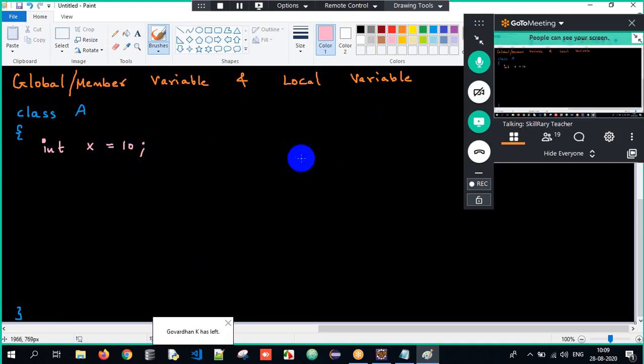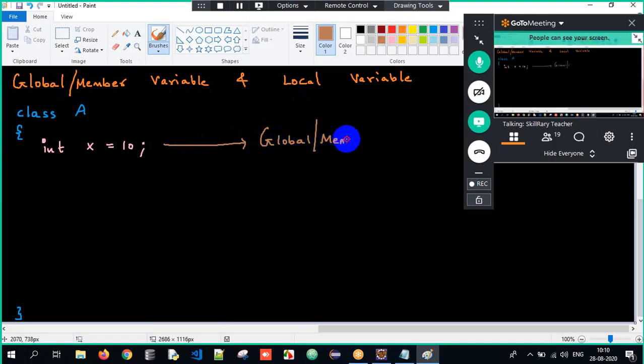Is it a global variable or a local variable? Sir, if you declare a variable within the class limit, we generally refer to it as a global variable or member variable. If you declare any variable within the class here, we call it a global variable or member variable.